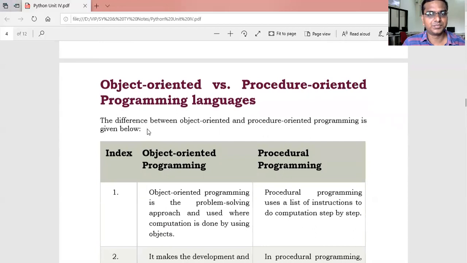Then we will see the difference between object-oriented and procedure-oriented programming languages. In the Python syllabus, we can see both types of programming: procedure-oriented programming using Python and object-oriented programming using Python. So both concepts are implemented in Python. That's why initially we have to know the difference between object-oriented and procedure-oriented programming languages, which is given below.